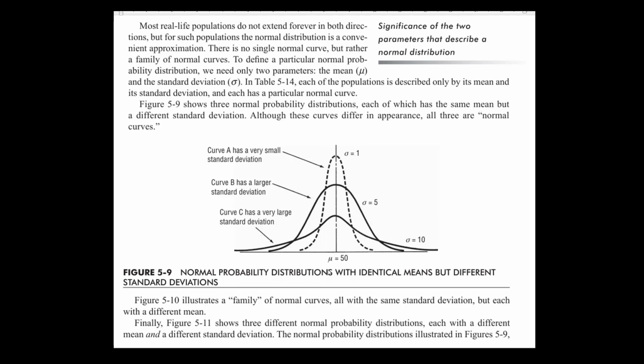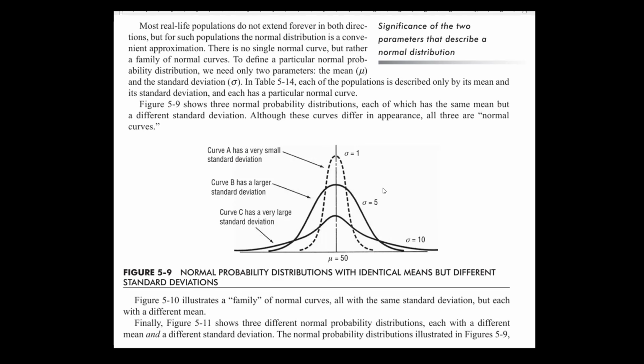For example, here the mean is common to all three distributions, 50, but this one has a standard deviation of 1, the middle one has a standard deviation of 5, and the flat one has a standard deviation of 10. Although all three are normal distributions, they look different.